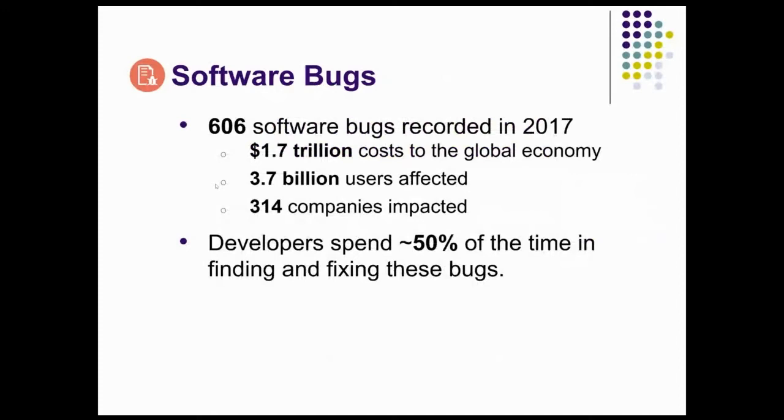We are already in the session on software bugs, so we do not need much introduction, but these are some real life examples of software bugs. In 2017, 600 software bugs were recorded and they cost about $1.7 trillion to the global economy, and they affected 3.7 billion people. That's a significant impact of software bugs. And developers spend about 50% of their development time finding and fixing software bugs.